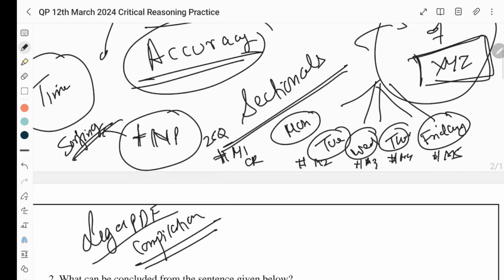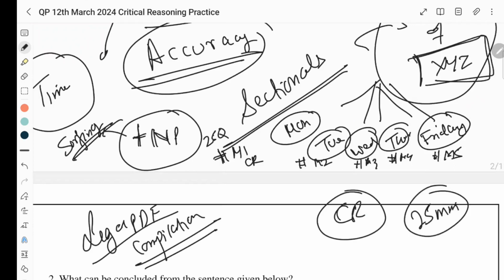And what are you going to do in this entire week? Only critical reasoning you are going to do. How many questions? 25 questions. What is the time limit you are going to solve 25 questions? So if in examination they expect 25 minutes, you will put a timer of 20 minutes and you will try to solve 25 questions. That is how you are going to push yourself while you practice.